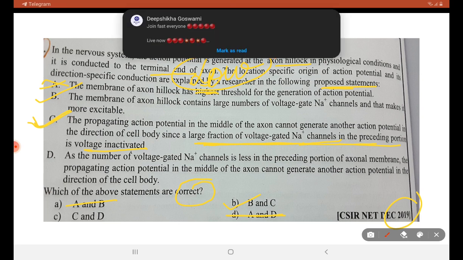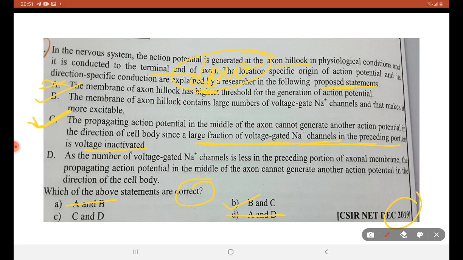As the number of active voltage gated Na plus channels is less in the preceding portion of the axonal membrane, the propagating action potential in the middle of axon cannot generate another action potential in the direction of cell body. This is a wrong statement. So B and C are the correct statements.